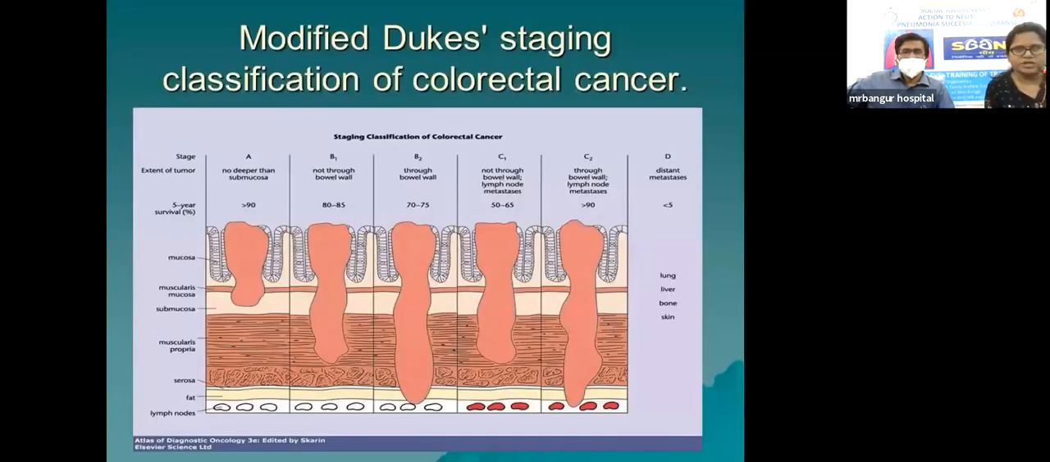But the modified Dukes staging is a modification for colorectal cancer. In this, A is confined to the submucosa, B is not through the bowel wall, C is with lymph node metastasis, and D is distant metastasis. It influences the 5-year survival and prognosis of the patient.